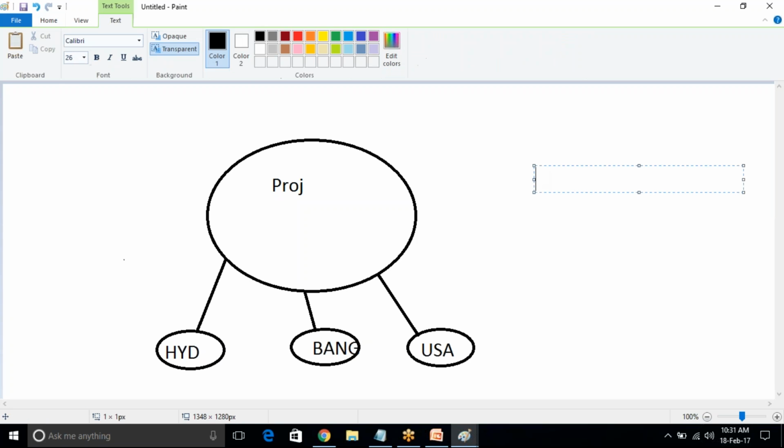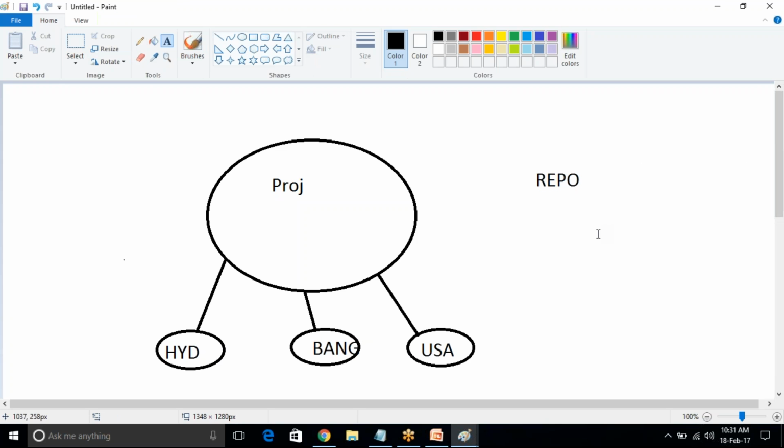So that's why they are using one central repository. In my environment we are using the GitHub repository. GitHub is an open source repository.